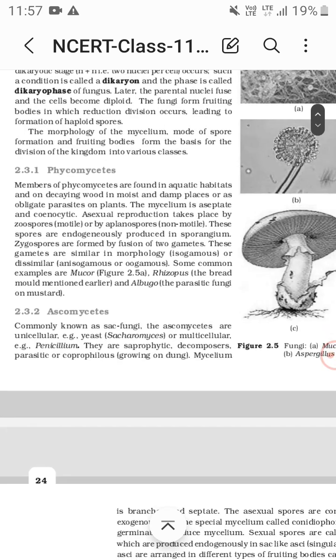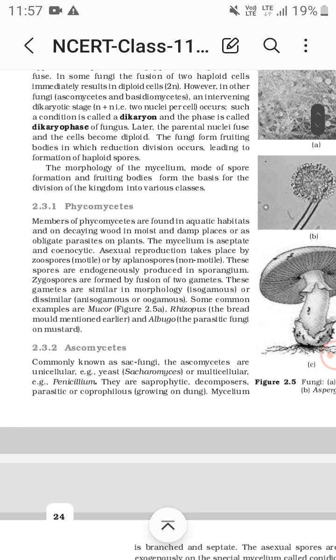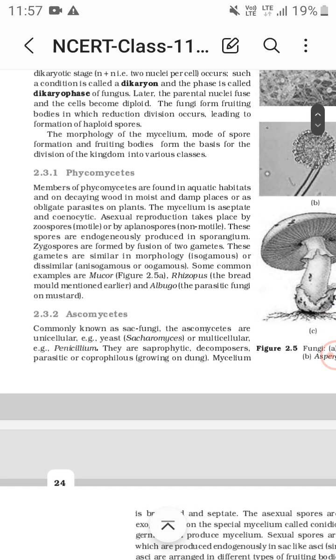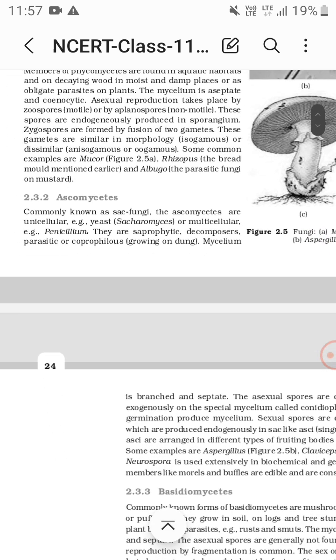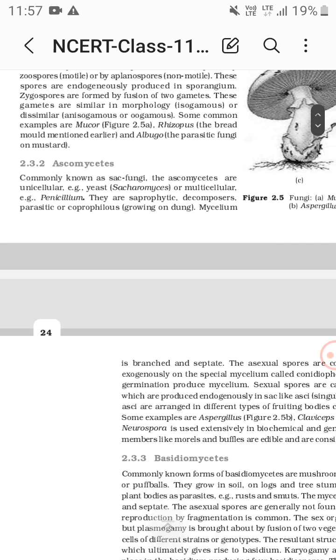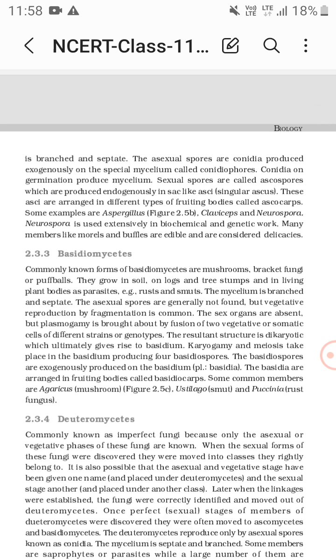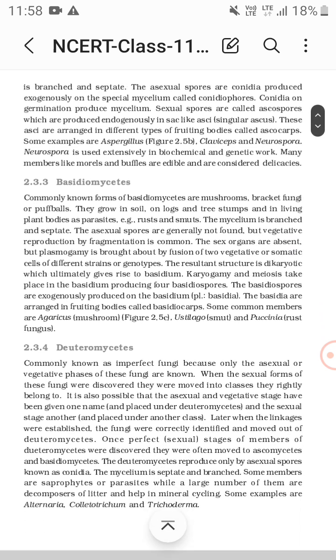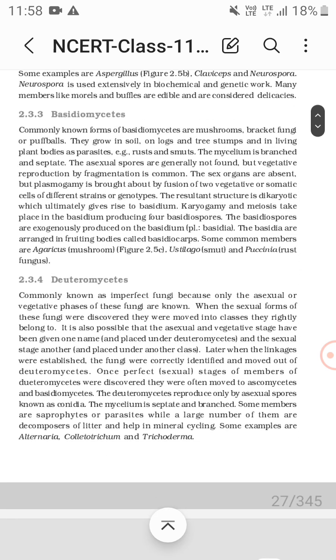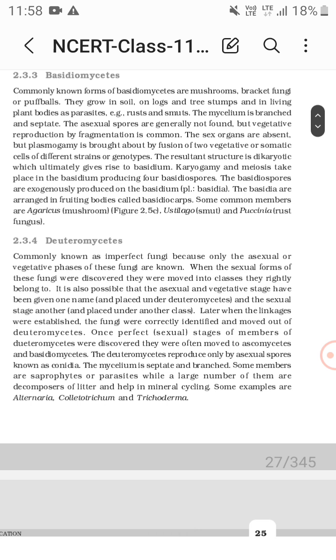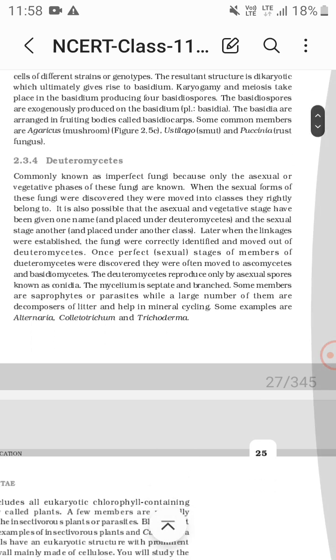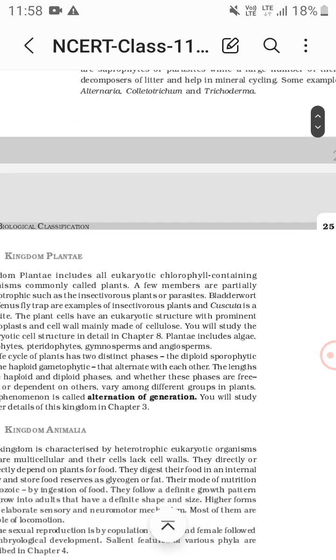Now, examples of fungi. Phycomycetes include Mucor, which is shown in the figure, then Rhizopus, the bread mold, and Albugo, the parasitic fungus on mustard. Ascomycetes include the yeast Saccharomyces and the multicellular fungus Penicillium. Other examples are Aspergillus, Claviceps, Neurospora, and also truffles and morels. Basidiomycetes include the Agaricus mushroom, Ustilago and Puccinia, the rust fungus. Deuteromycetes include Alternaria, Colletotrichum and Trichoderma.